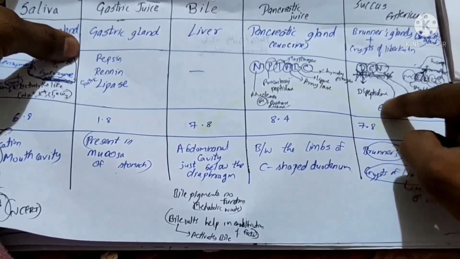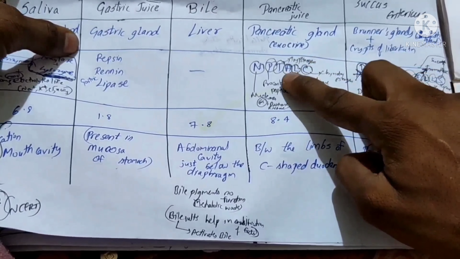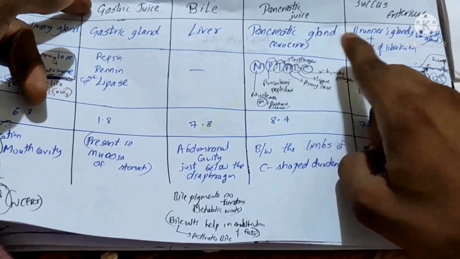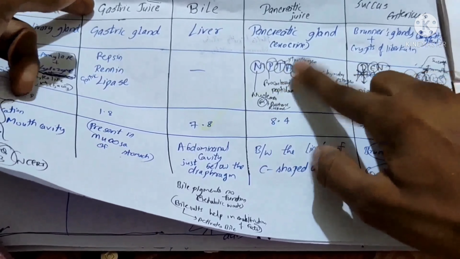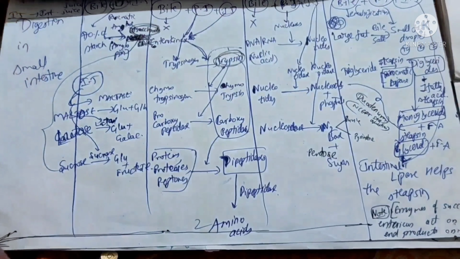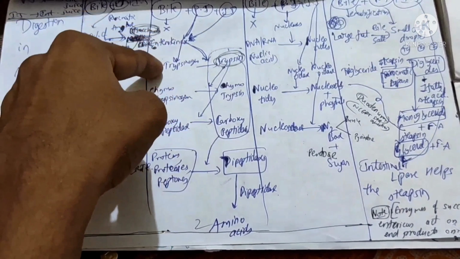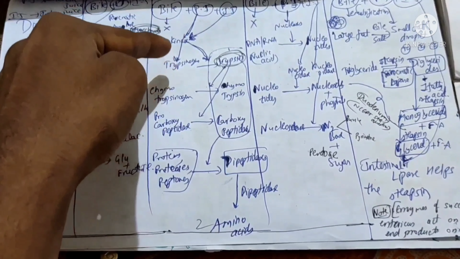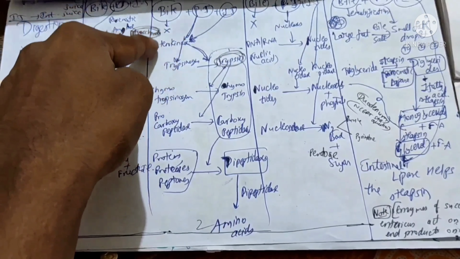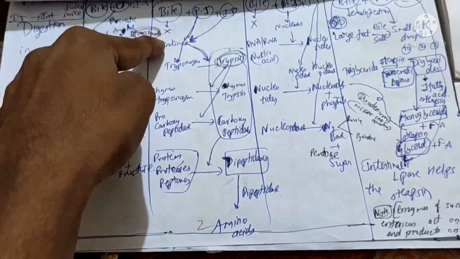Enterokinase is present in the intestine, whereas trypsinogen is present here. Trypsinogen, chymotrypsinogen, all are present in the pancreas. Okay. What is the problem? This trypsinogen is generally inactive. It can be activated by enterokinase only.